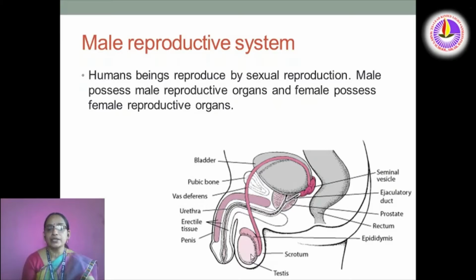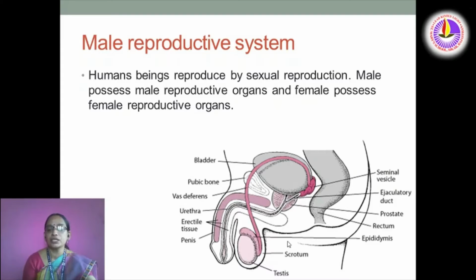Just on the right side you can see the lowermost, interior part, known as testis. This testis is protected by scrotum. Just above that testis, a bag-like structure you can see.